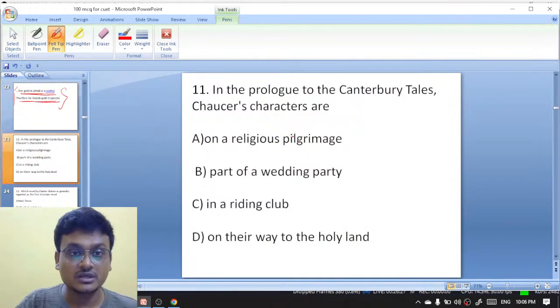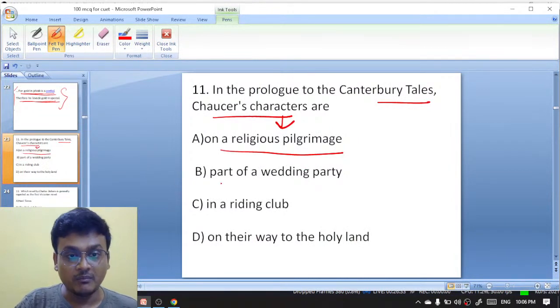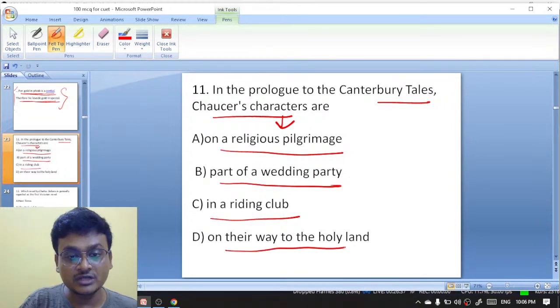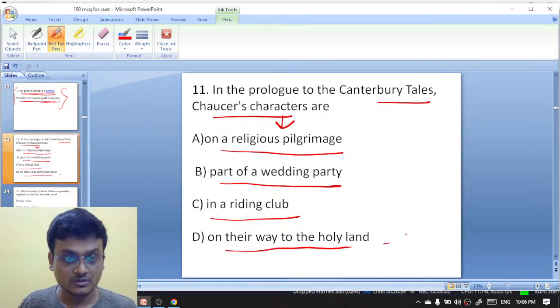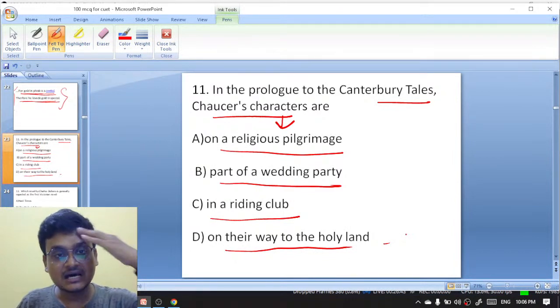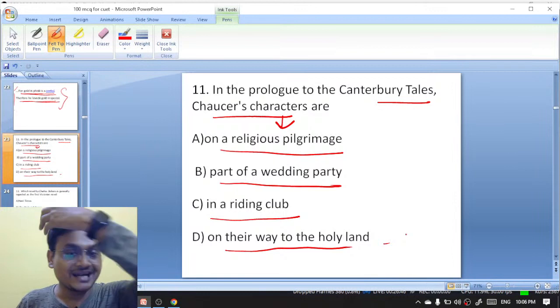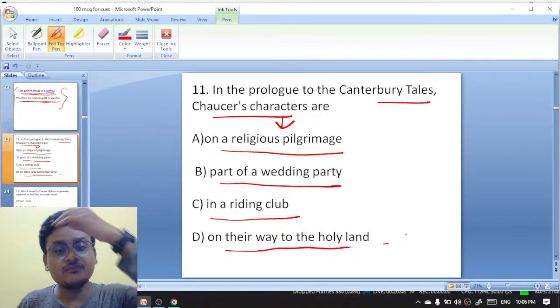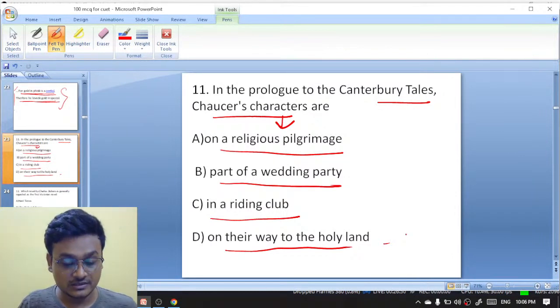Okay, next question. In the prologue of the Canterbury Tales, Chaucer's characters are on a religious pilgrimage, part of a wedding party, in a riding club, or on their way to the Holy Land.